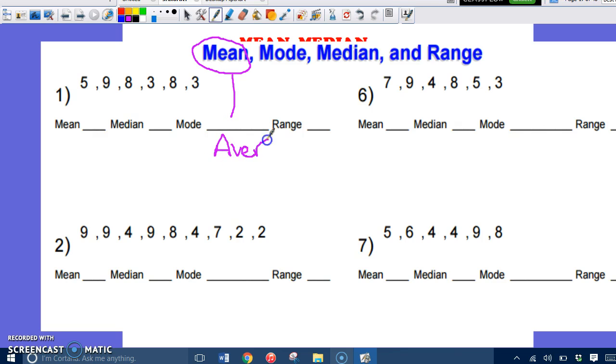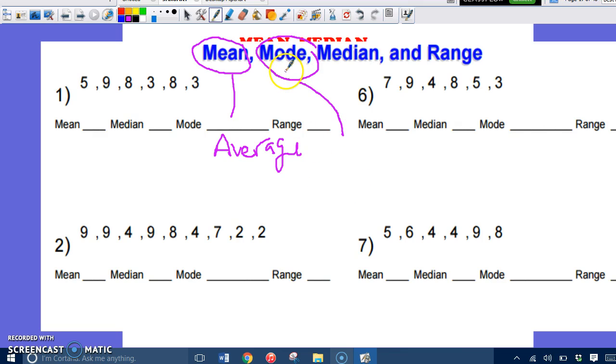The average is basically adding up all these numbers and then dividing that answer by how many digits we have. How many digits do we have? 1, 2, 3, 4, 5, 6. So it would be adding all that up and dividing by 6. I'm going to give an example after I go through these definitions, so you might want to write these definitions in your cheat sheet.